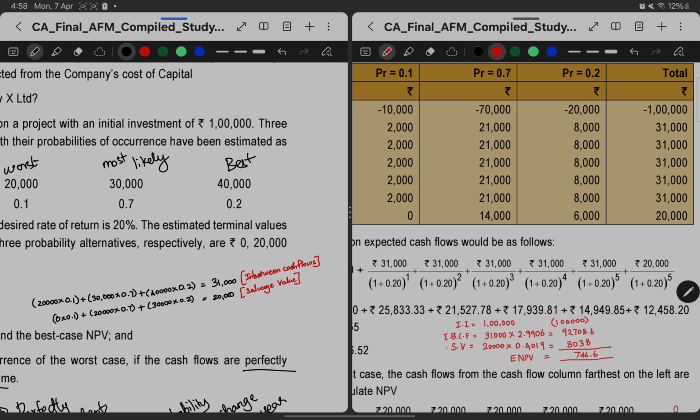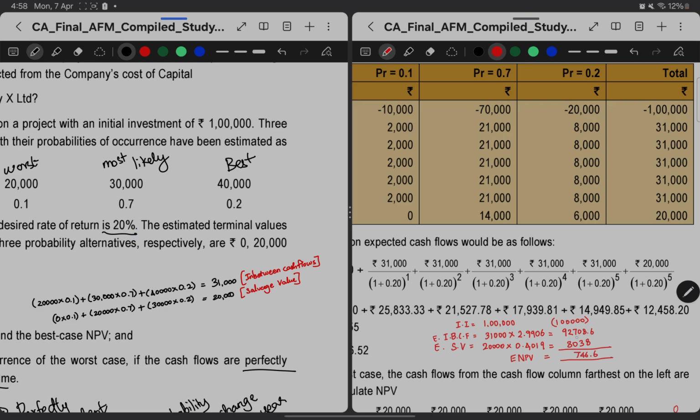Actually these are expected values, and the expected salvage value will be 0 in 10% probability, 20,000 in 70% and 30,000 in 20%. So we'll get 20,000. Then for PVAF we can take the annuity factor at 20%.